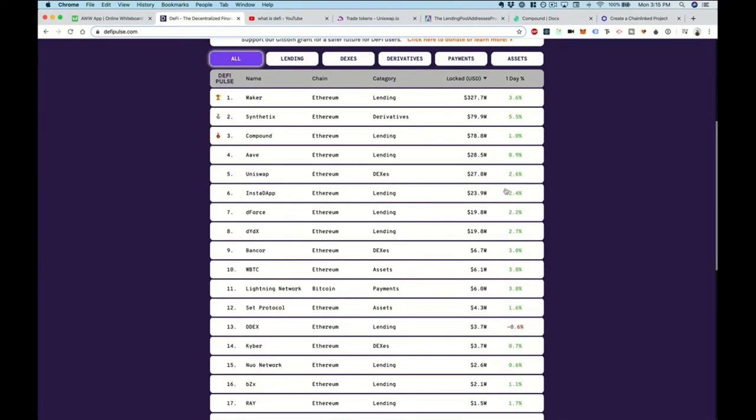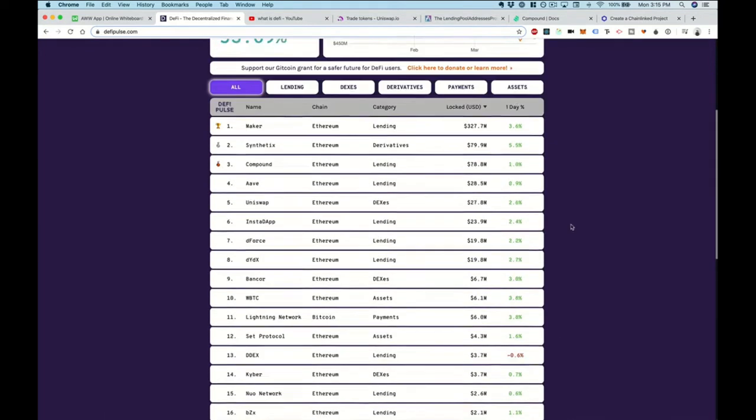And you can even see that we're seeing a lot of green on this chart through the different applications. They're starting to see more adoption. People kind of come back and use more money with DeFi.